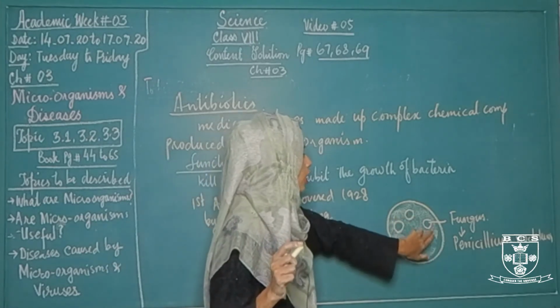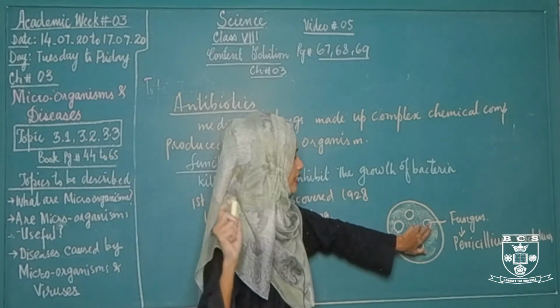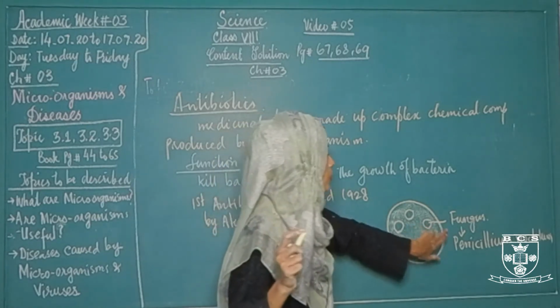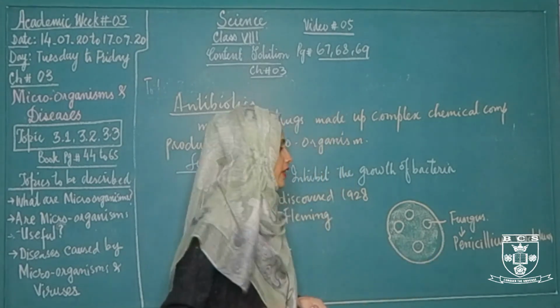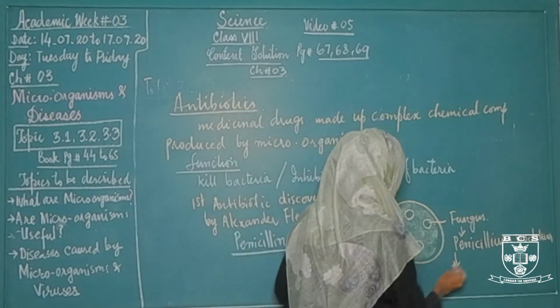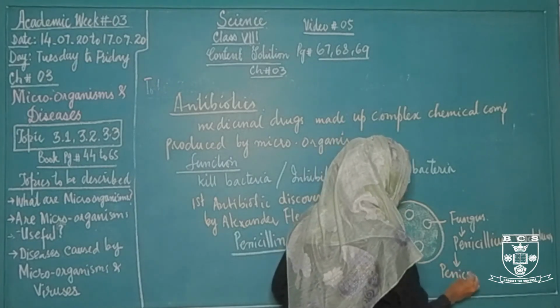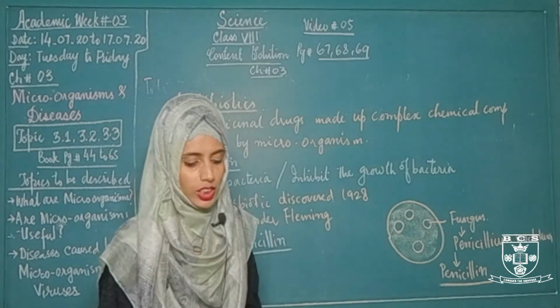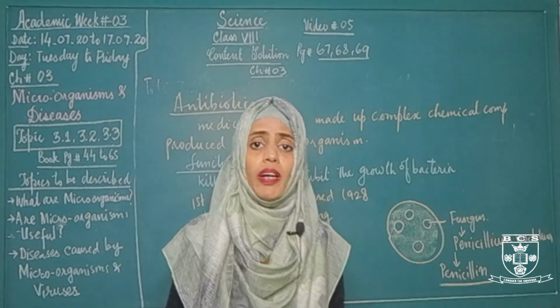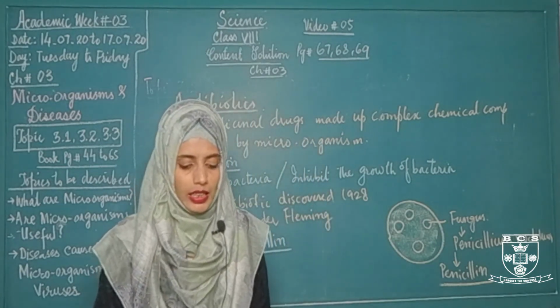So he suggests that there is a fungus which has a chemical substance that inhibits the growth of bacteria, and he named that chemical substance penicillin, and in this way the first antibiotic penicillin was discovered, which inhibits the growth of bacteria and can be used in bacterial diseases.